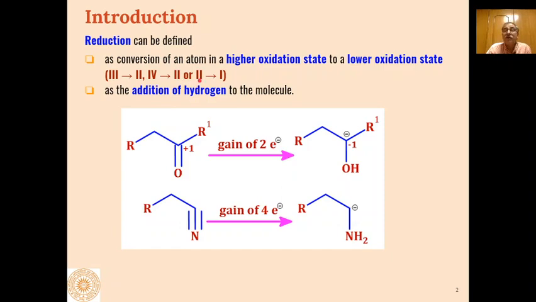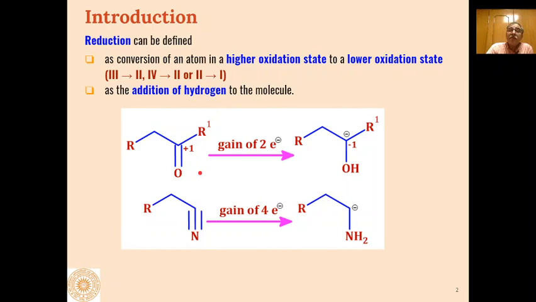Or it had oxidation state 2 and it is reduced to oxidation state 1. So such types of reactions, where an atom in the reactant is converted from a higher oxidation state to a lower oxidation state, are called reduction reactions.